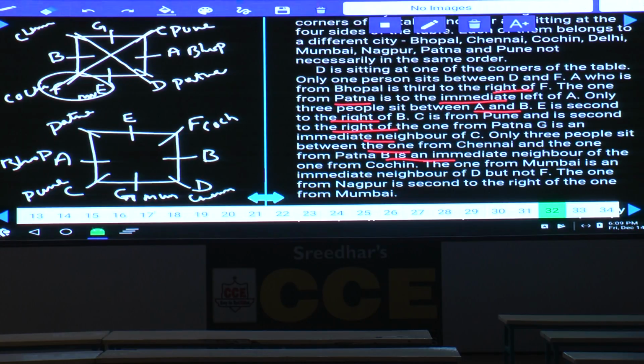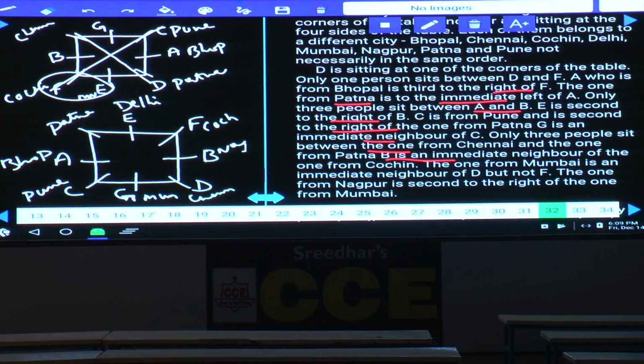The one from Nagpur is seated second to the right of the one from Mumbai, and this person B is from Nagpur. If B is from Nagpur, then what is the city left over? Patna, Bhopal, Pune, Mumbai, Chennai, Nagpur, Cochin. Delhi is the city left over.